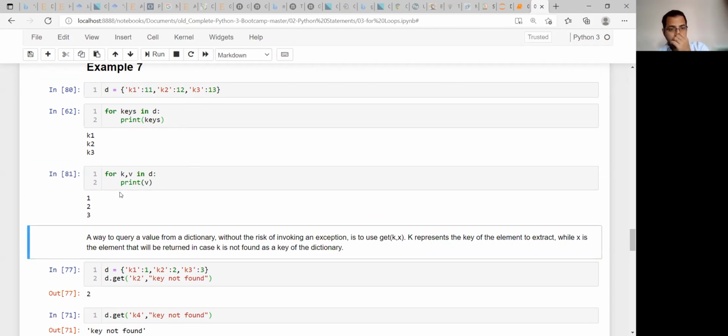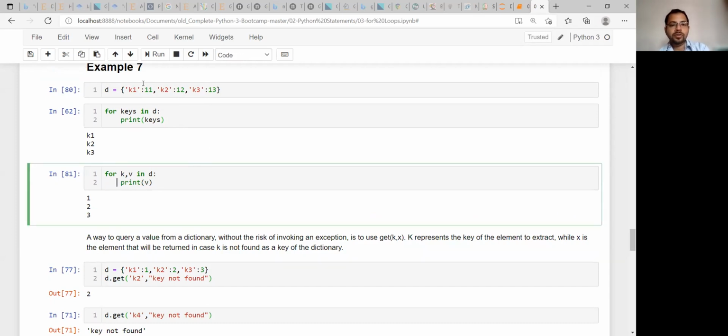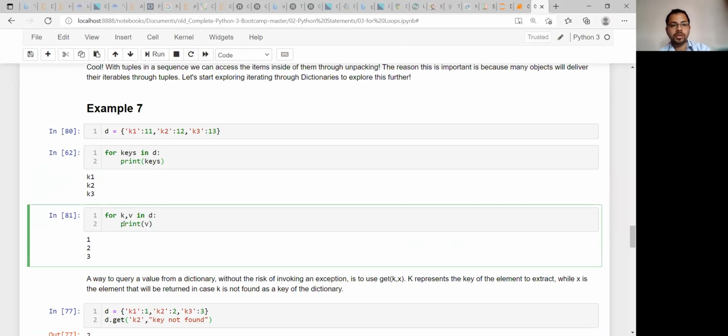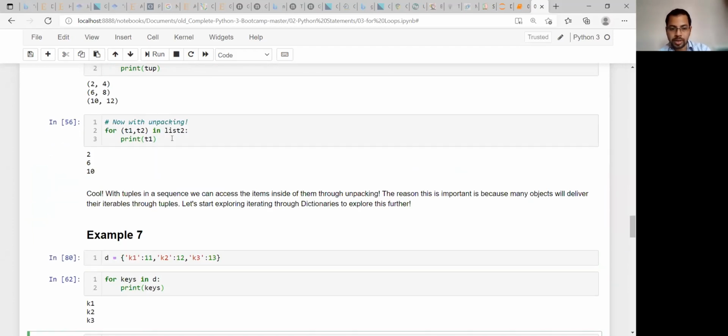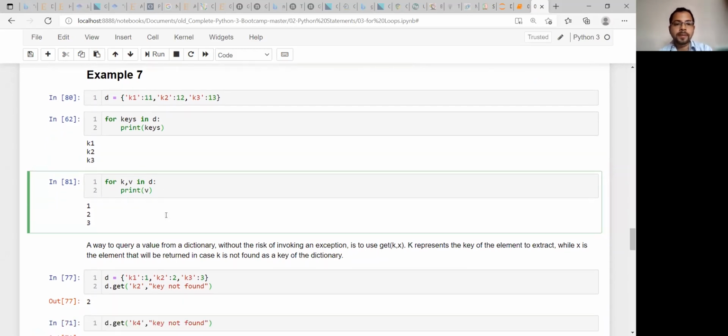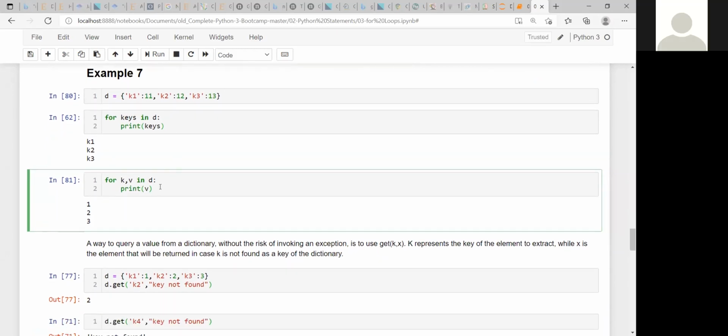Okay, yeah. So there is a misconception. Actually, I forgot this thing, that it will not work, and for that reason it is written over here that it will not work. You cannot do this thing. It is used for tuple unpacking, not for dictionary unpacking. Okay. So this is for tuple unpacking, not for dictionary unpacking. Yes, thanks for this. It will not work.